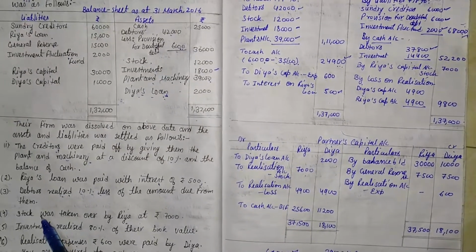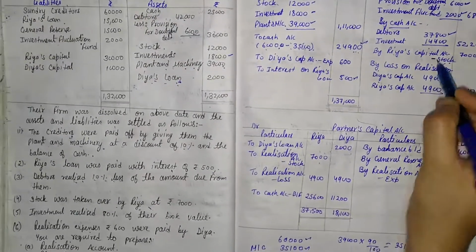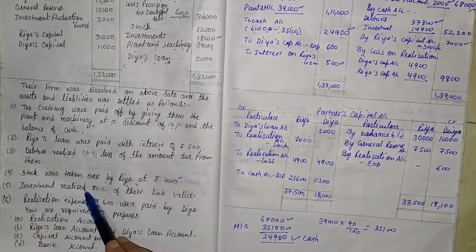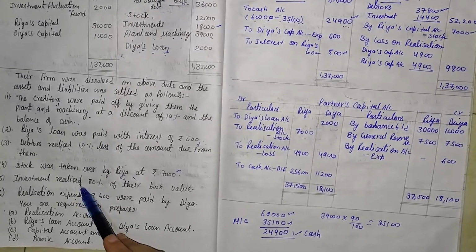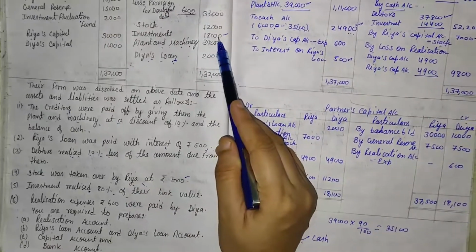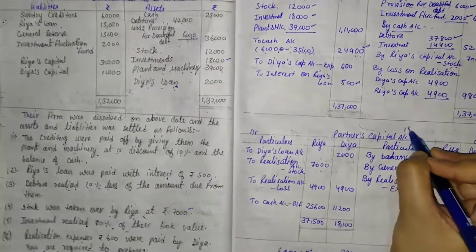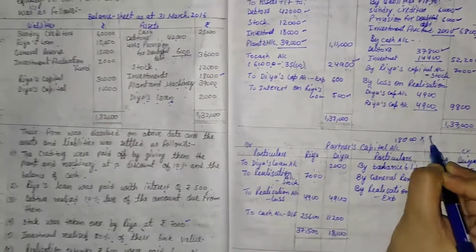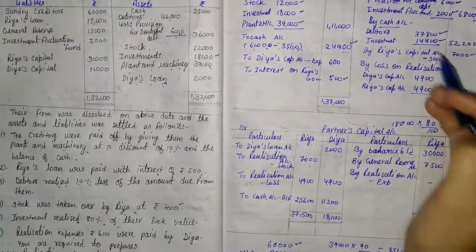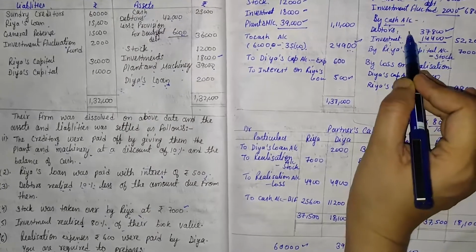Then the next information, that stock was taken over by Ria. So by Ria's capital account, stock taken over by Ria, that is 7,000. Next, investment released. Released means sale, so it comes on the cash balance. That is 80% of the book value. And what is the book value of the investment? That is 18,000, and 80% of 18,000 is 18,000 multiplied by 80 divided by 100, and we get 14,400. So that comes on the cash balance. So one balance is already debtors, and the second one, investment, also comes in this heading.